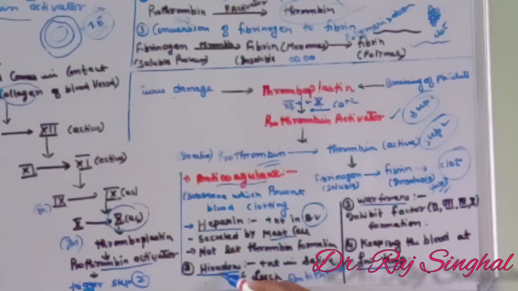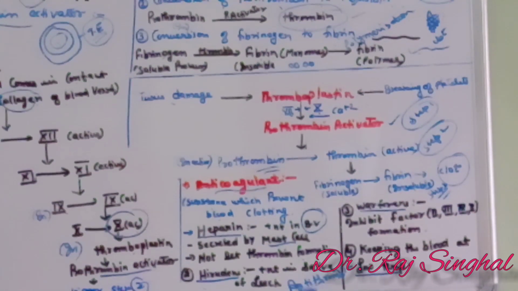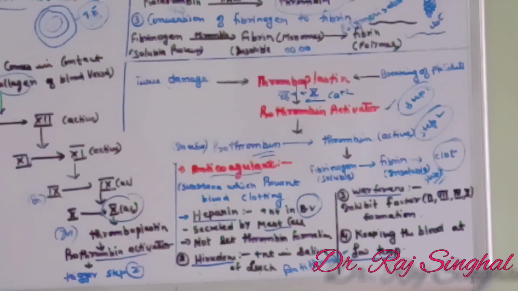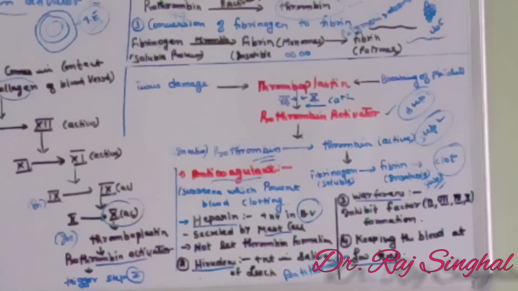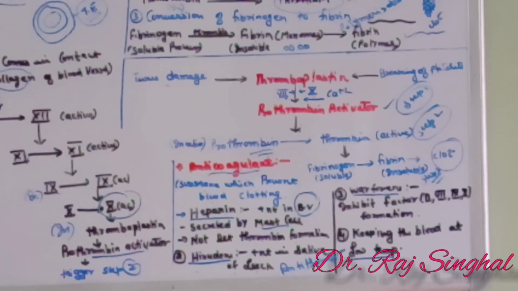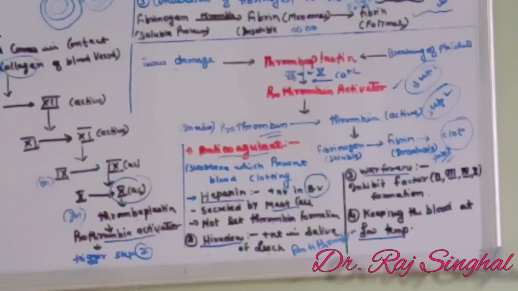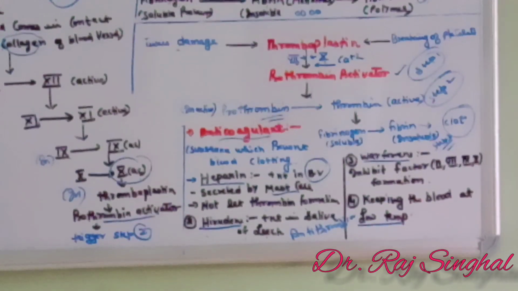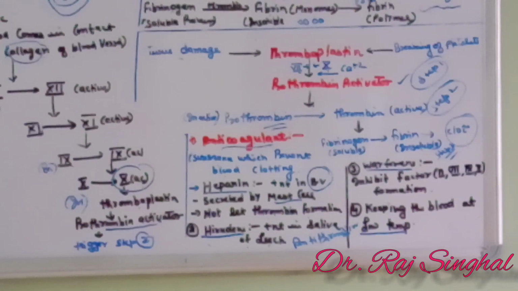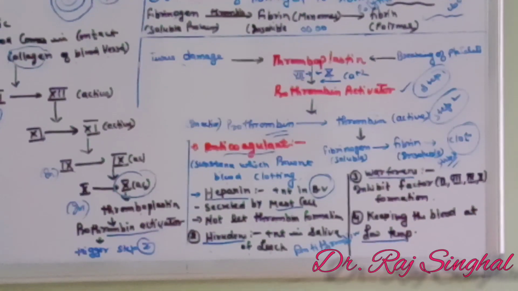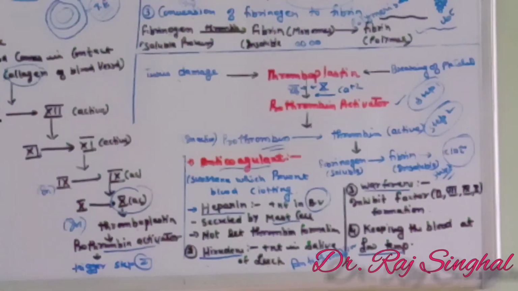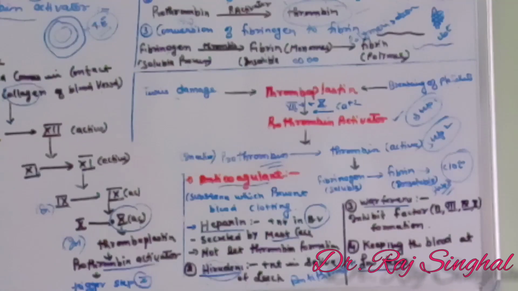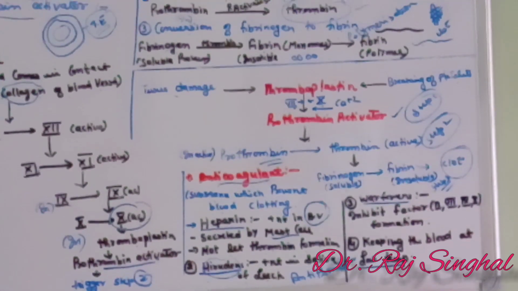Second anticoagulant is hirudin. It is present in the saliva of leech and it also helps to prevent blood clotting. Whenever a blood sample is taken for diagnosis, we need that blood in liquid condition only, otherwise a clot is formed from which we cannot perform our required test. So an anticoagulant like hirudin may be added.